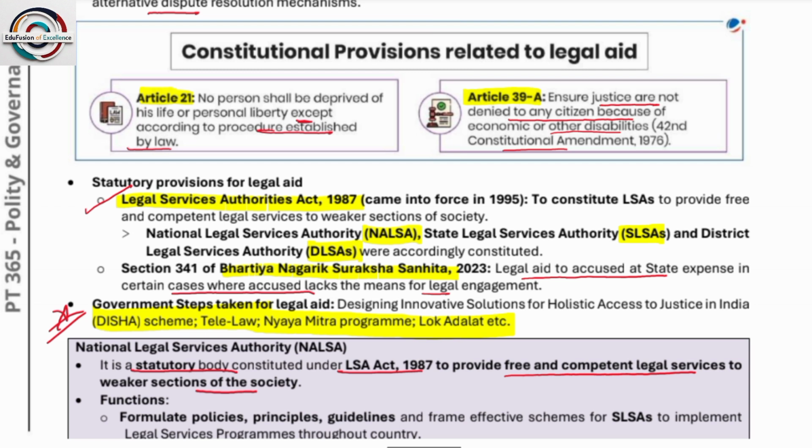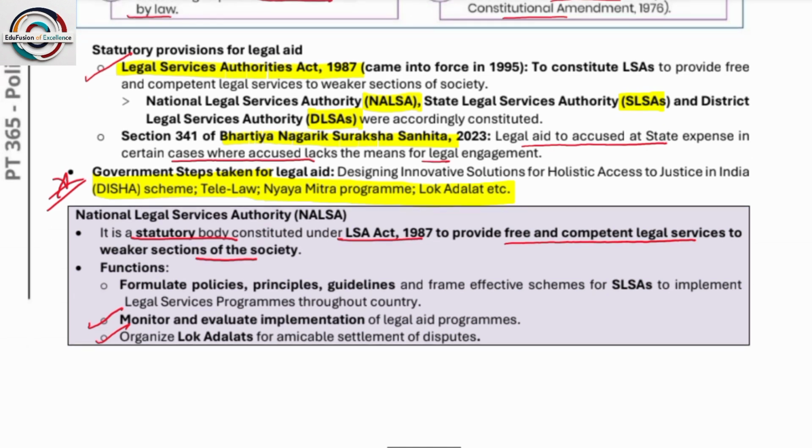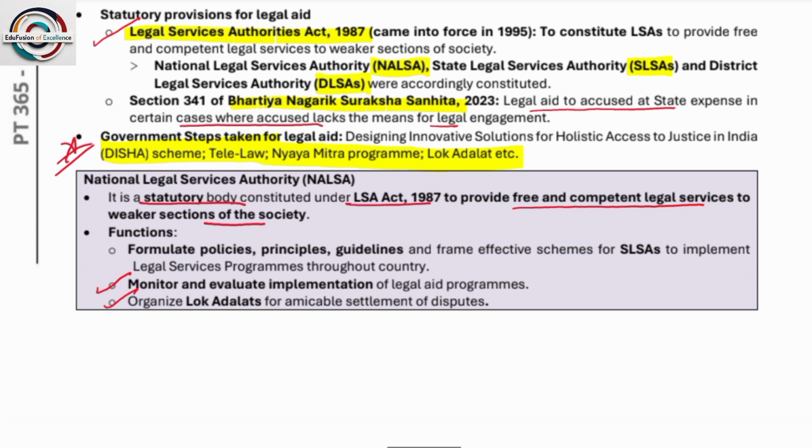Article 39A ensures that justice is not denied to any citizen because of economic or other disabilities. This was brought in with the help of the 42nd Amendment Act. Next, statutory provisions for legal aid. The Legal Services Authorities Act 1987 constitutes legal service authorities to provide free and competent legal service to weaker sections of society. NALSA, National Legal Services Authority, State Legal Services Authority and District Legal Services Authority were accordingly constituted.